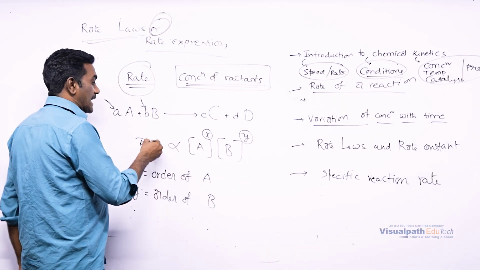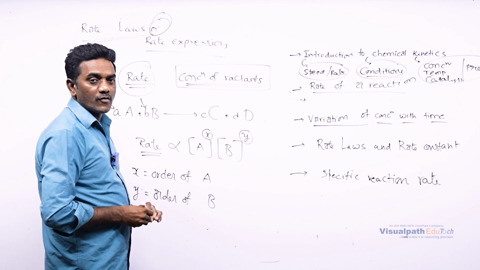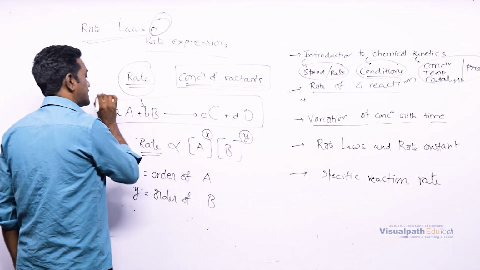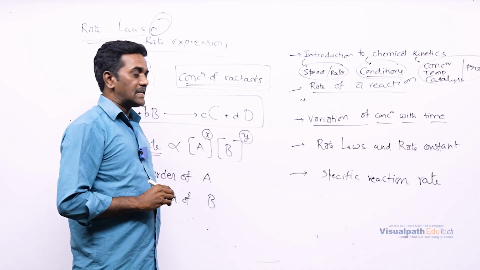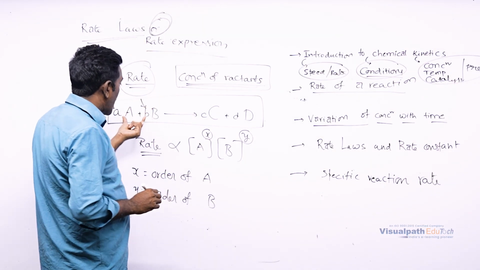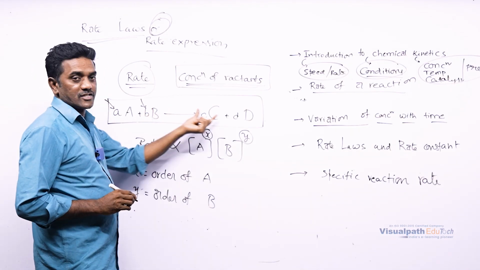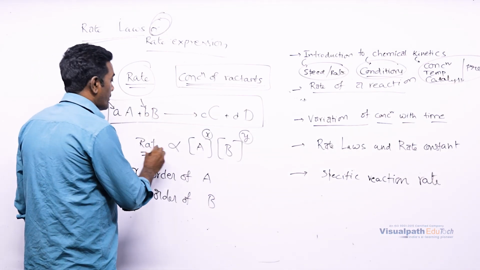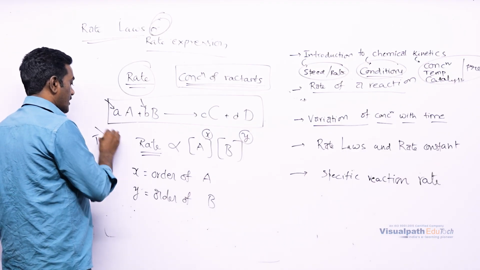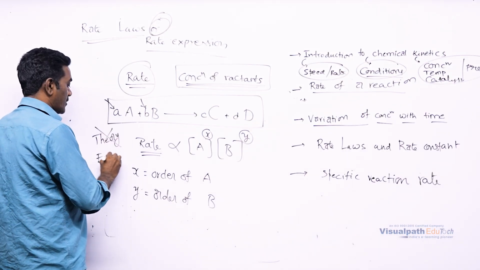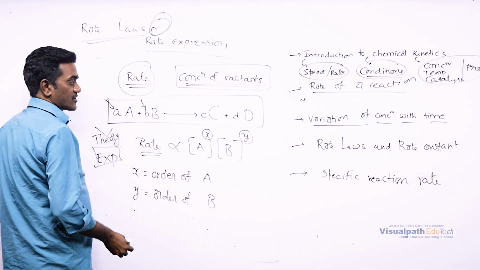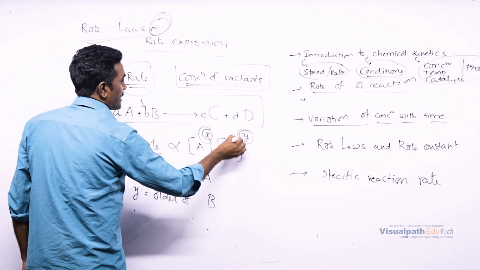So, this rate of the reaction cannot be expressed by looking at the reaction directly. A point should be very clear here: the rate law or rate expression cannot be written by looking at the reaction. It cannot be identified by theory. From theory we cannot get it; surely it comes from the experiment. Only from the experiment do we write the rate of the reaction, because we don't know how much power it is going to be.